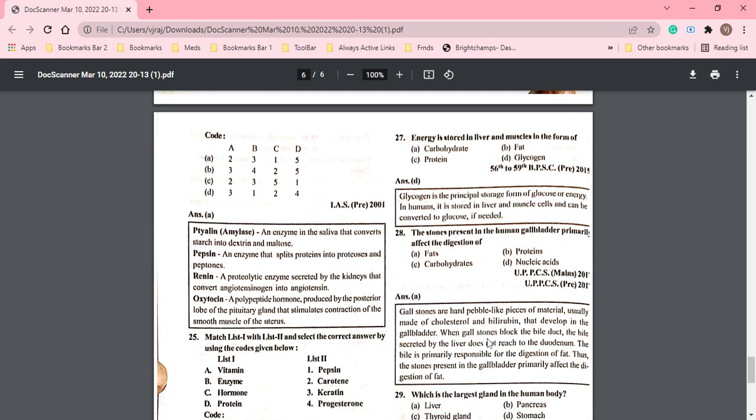When gallstone blocks the bile duct, the bile secreted by the liver does not reach the duodenum, and the bile is primarily responsible for the digestion of fat.